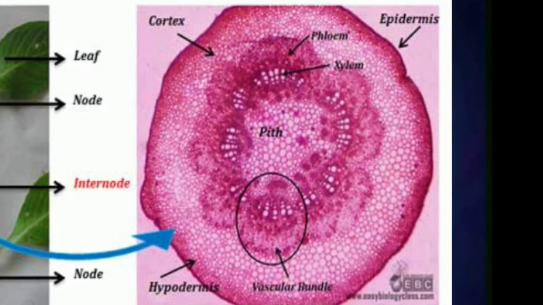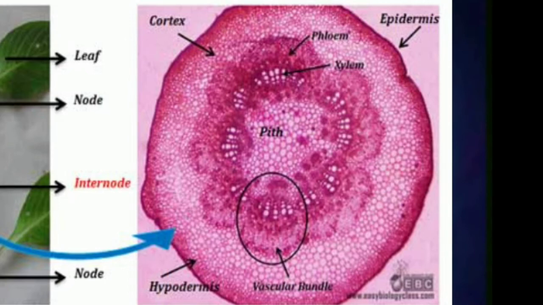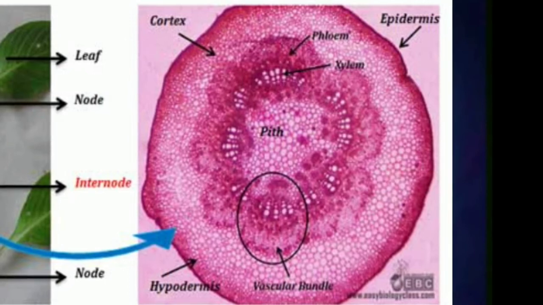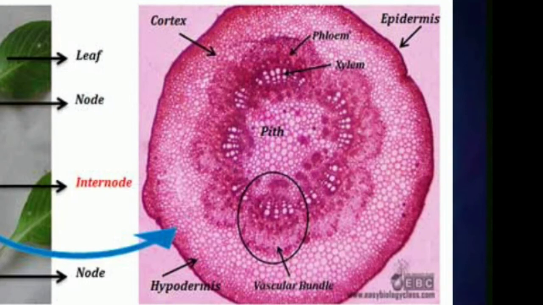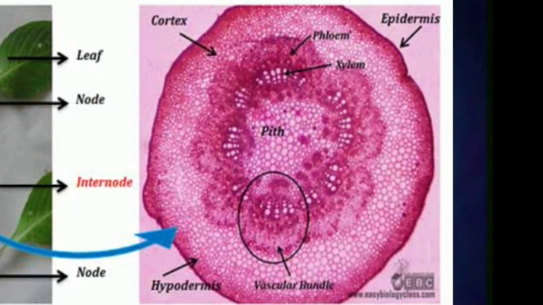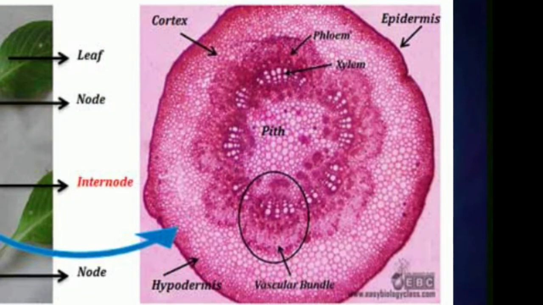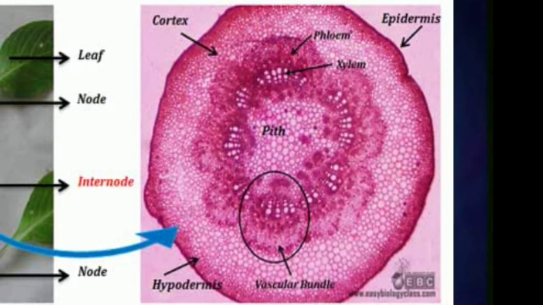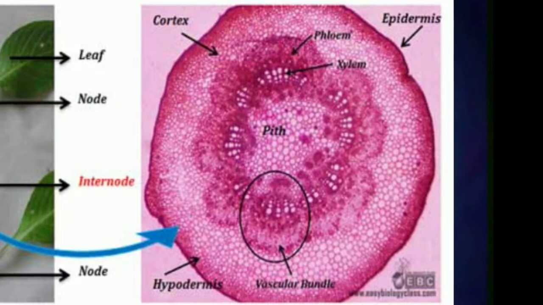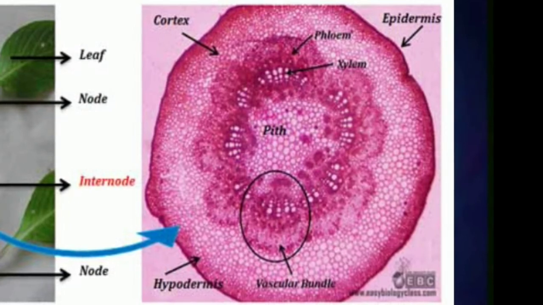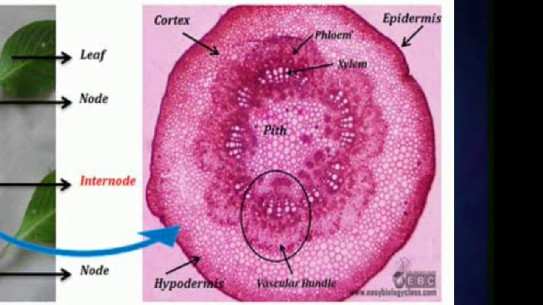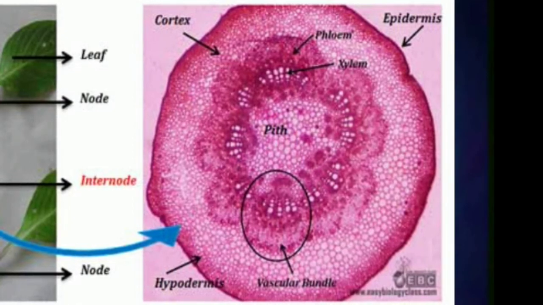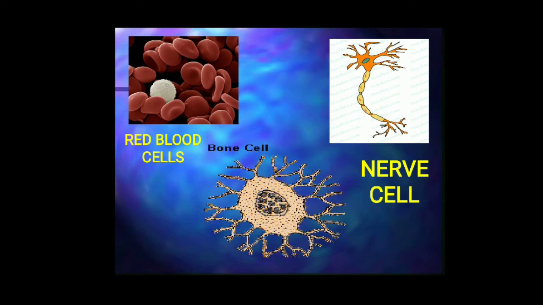And the middle portion of the cell makes the bulk of the stem. So by this, you can understand that in multicellular organisms, that is, the organisms which contain more than one cell, like plants and animals, different cells perform a specific function and they are also diverse in their shape and structure. Coming to the different types of cells which are present in animals. Like plants, animals are also multicellular organisms.